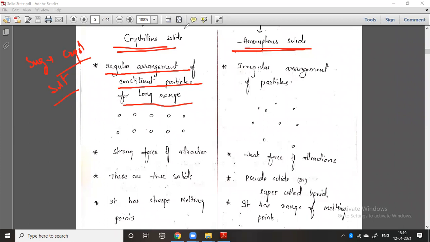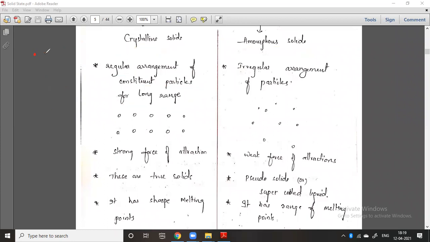That means in a particular solid, the atoms, molecules, or ions have a regular arrangement like this. The arrangement will be very regular. There is a disciplined arrangement in a crystalline solid. In case of amorphous, there is an irregular arrangement of particles. One particle will be here, another particle here, and there is no specific disciplined arrangement. But in case of crystalline solids, there is a specific regular arrangement like this.